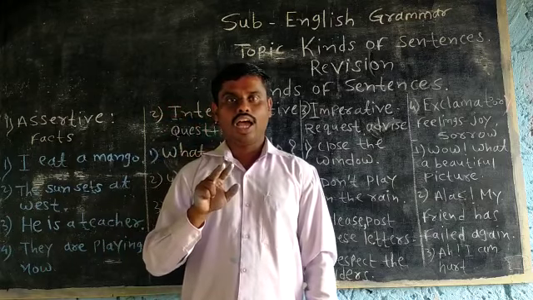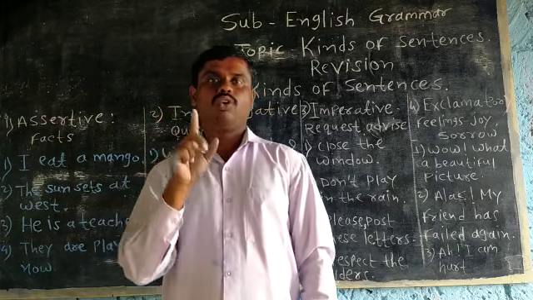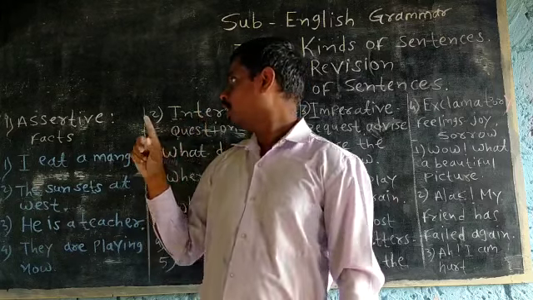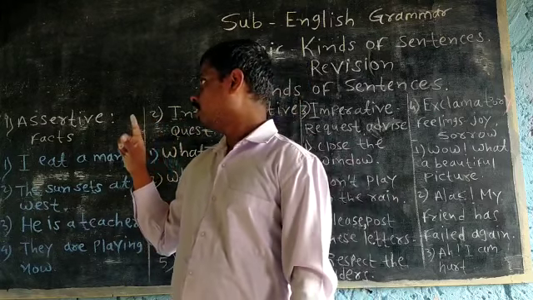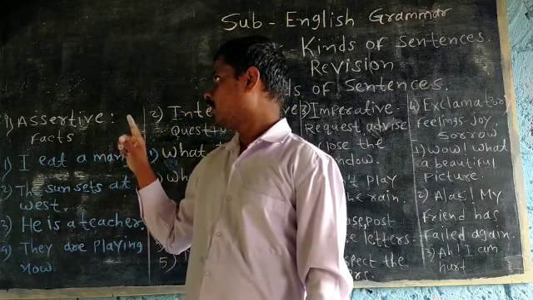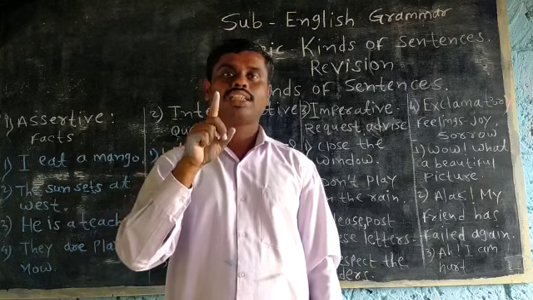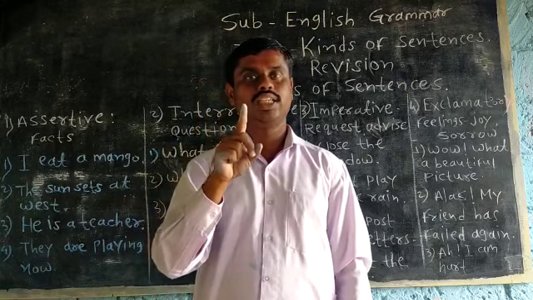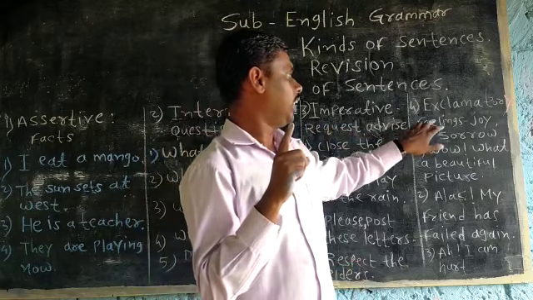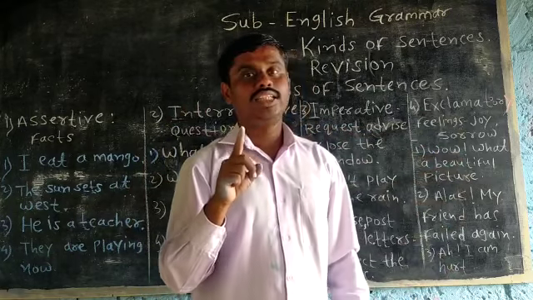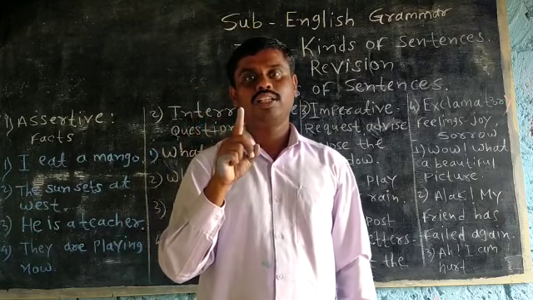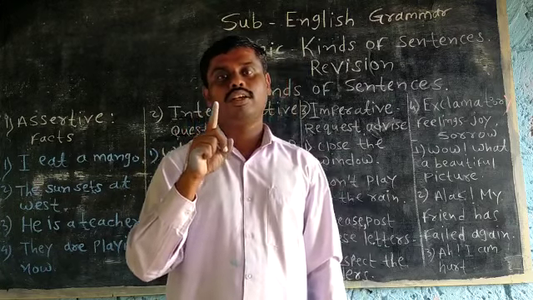Okay, and now you take homework. You write the sentences. It means you write assertive sentences, interrogative sentences, imperative sentences, exclamatory sentences, and their examples should be 5.